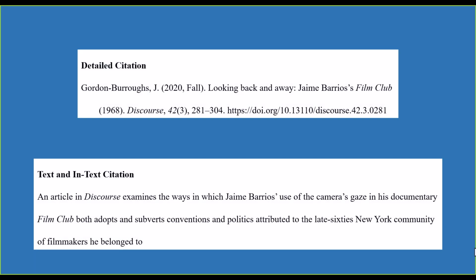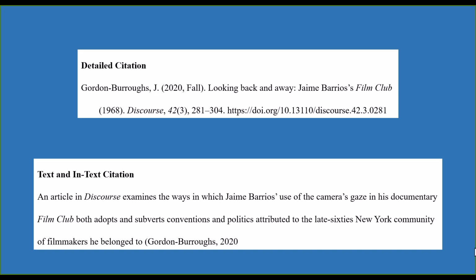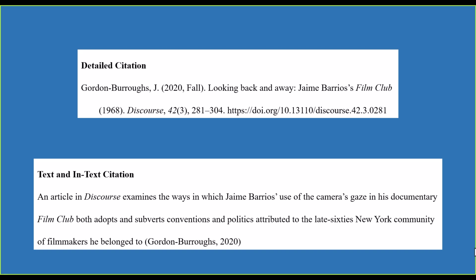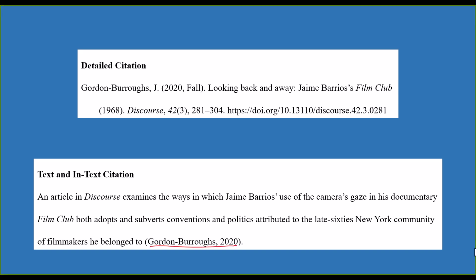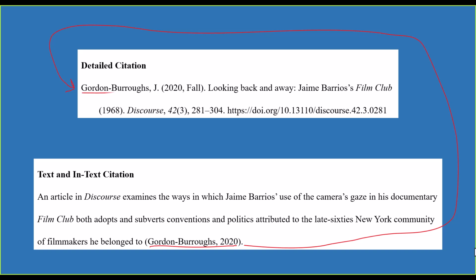My source has just one author, so I give the last name. Then I type a comma and give the year it was published. Then I close the parentheses and end my sentence with a period. That's all you need for an in-text citation: the name or names, the date, and possibly page number in parentheses, all at the end of the sentence before the period. The whole point is just to signal that you are drawing information from another source and refer your reader to the appropriate detailed citation in the list of references.